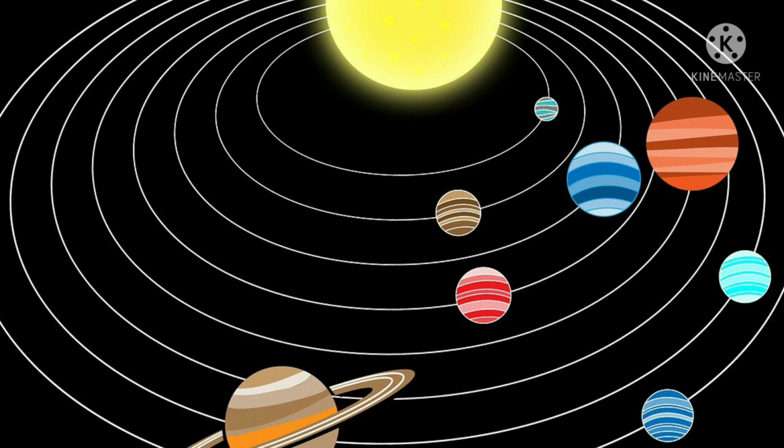The sun. The sun is the nearest star to us. It is continuously emitting huge amounts of heat and light. The sun is the source of almost all the energy on the earth.